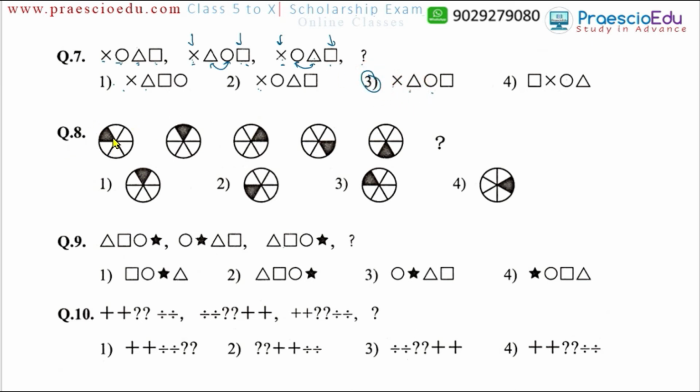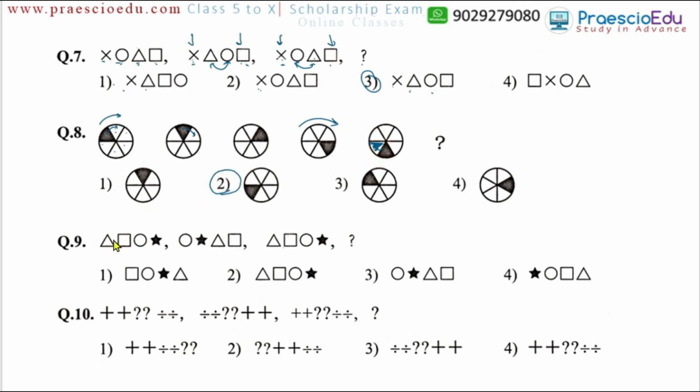Now question number 8. There are six quarters of the circles, and one of them is shaded. The shaded portions are always changing in a clockwise direction. This is moving to this shade, and then after this it moves one step ahead again. If you see this rotation clockwise, this should move to this side, which means in the next one this quarter should be the shaded portion, and this is given in option number 2.